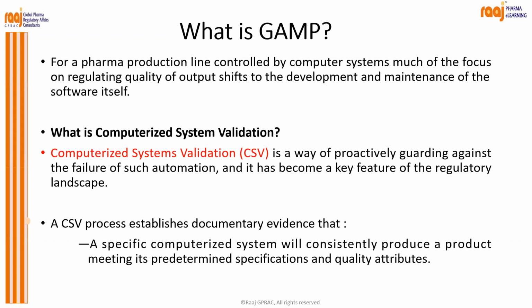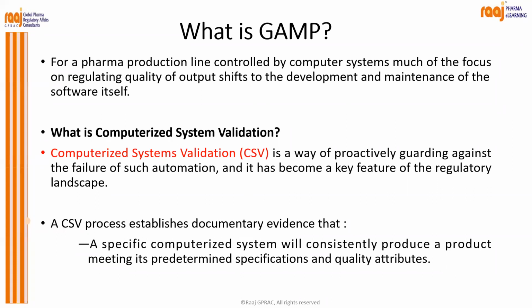So you have to take the printout. It will give the automatic weight, how much you are weighing, and everything is automated. But at the end of the day, what will the auditor expect? The documentation, correct? Whether the balance used is validated, whether the computer system used is validated or not. Only then will he rely on your result, the weight which you have entered into your batch record or wherever you are using that weighed product.